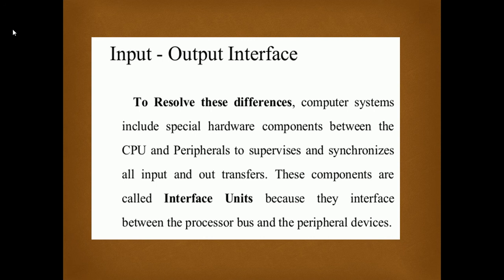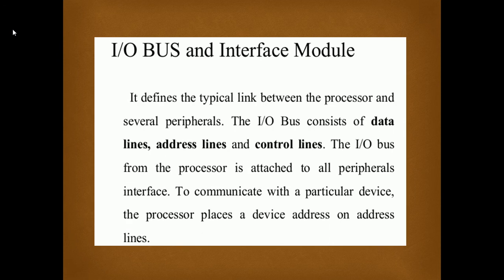Computer systems include a special hardware component between the CPU and peripherals that supervises and synchronizes all the input and output transfers. These components are called interface units because they are the interface between the processor and bus and the peripheral device. So as we see, there are two names coming up, input output bus and interface module.